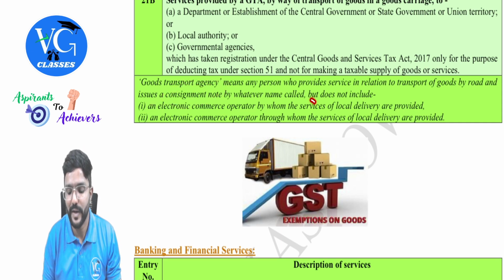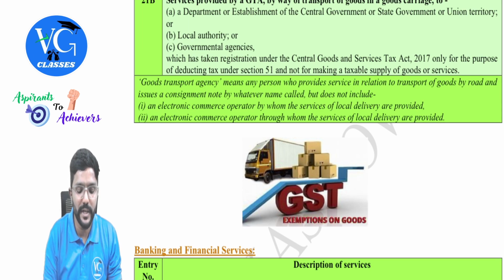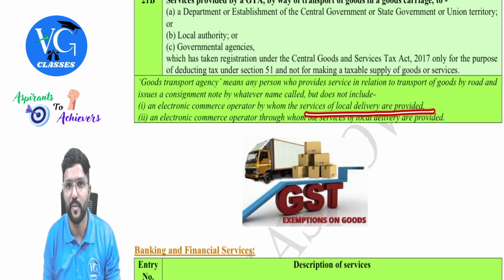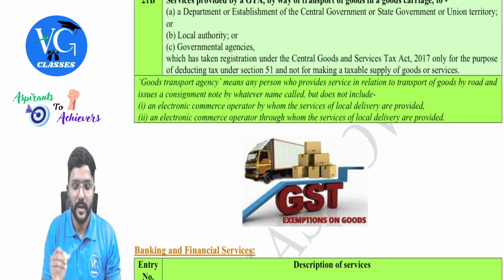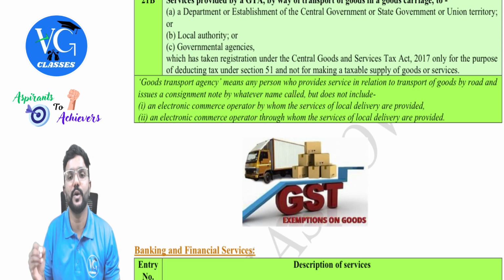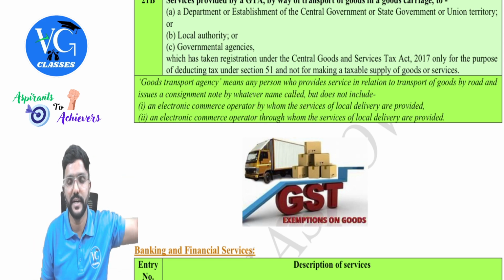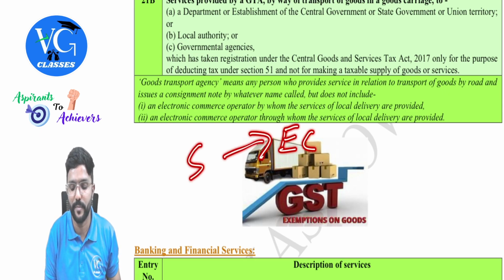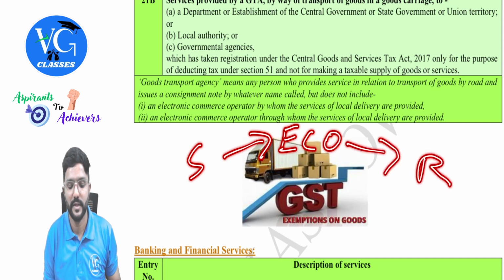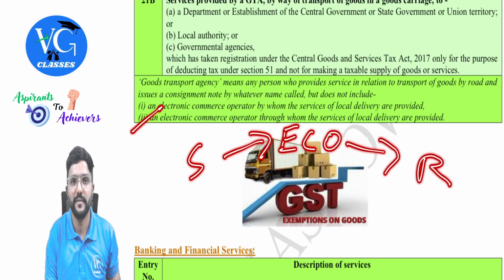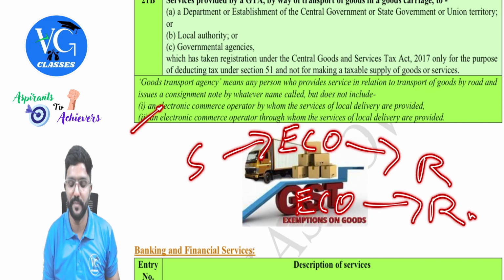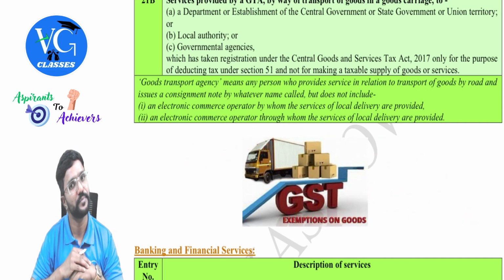Okay. But GTA will not include whom? An electronic commerce operator by whom the services of local delivery are provided, that is by themselves. Okay. Or else an electronic commerce operator through whom the services of local delivery are provided. Means supplier is different, e-commerce operator is different. So the supplier is providing local delivery services through the e-commerce operator to the recipient. That is covered in the second point. Whereas in the first point, the e-commerce operator himself is providing the delivery services to the recipient. Means maybe they only own the vehicles.